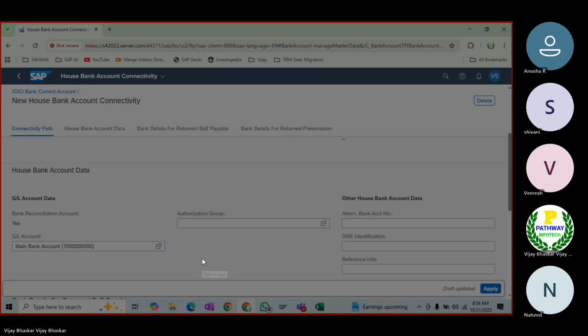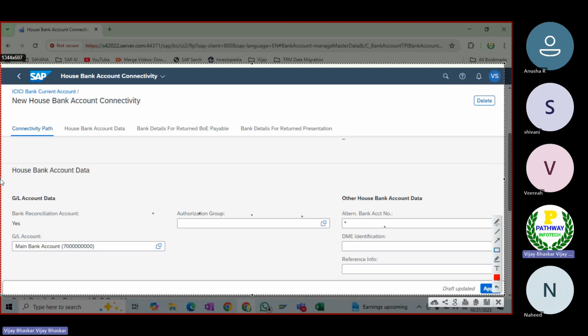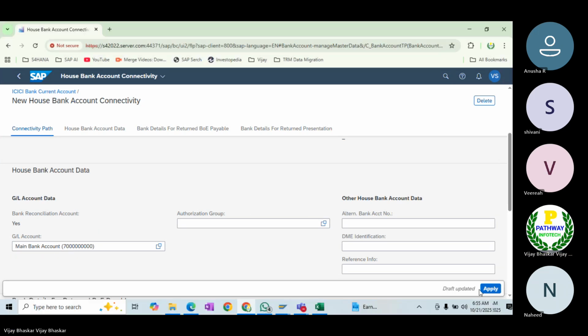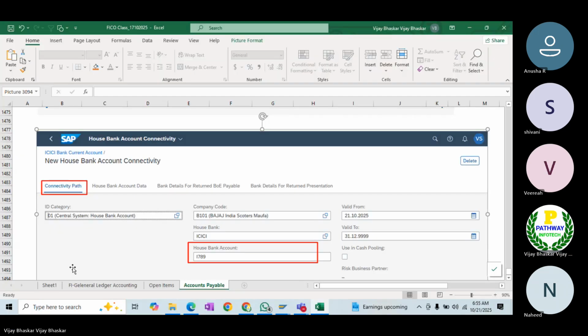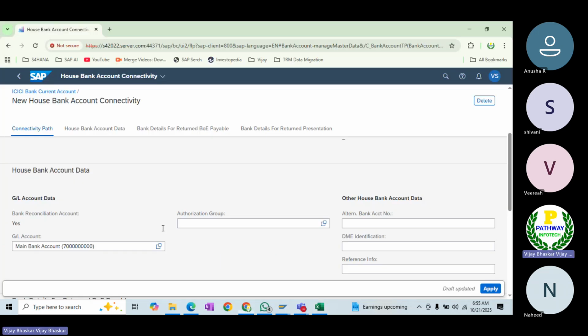You can just map the GL account in the same path here. Once the required information is mapped, click on apply here. Okay, apply. Just go back or you can directly apply here.